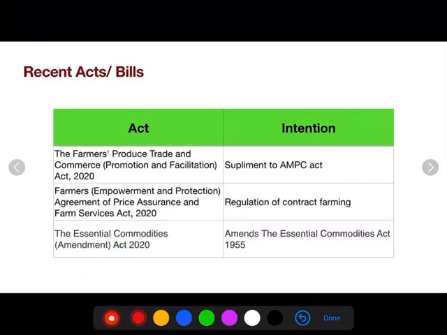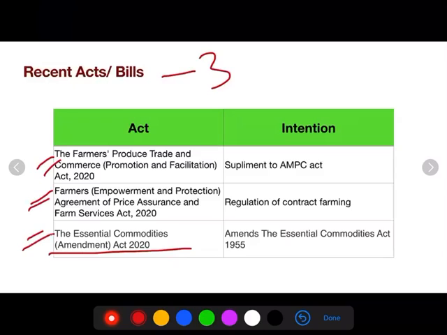So recently, Parliament has passed 3 agricultural bills. All the 3 bills are very important for UPSC. In this particular video, I will be explaining Essential Commodities Amendment Act 2020. But I have made videos of all the 3 acts passed by the Parliament. Please go through these videos. You can definitely expect one question in UPSC mains among these 3 bills.